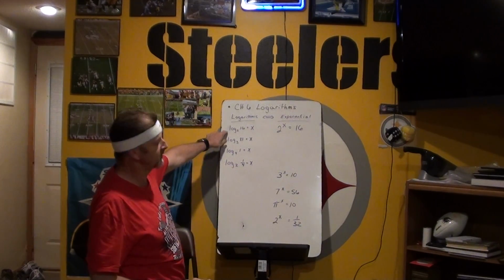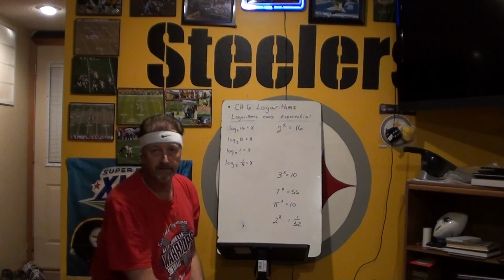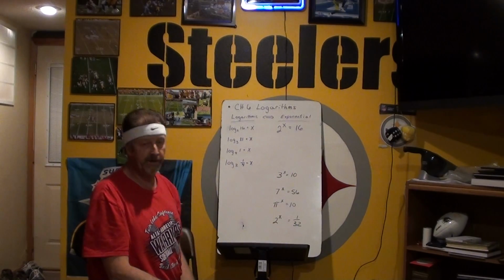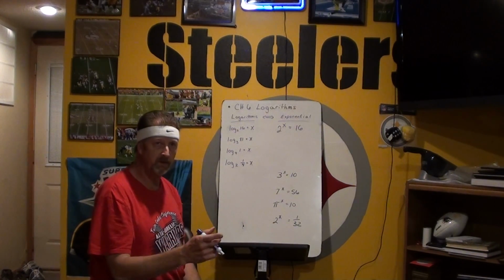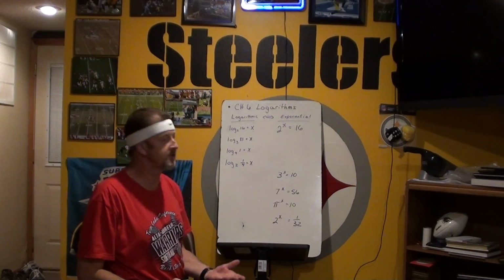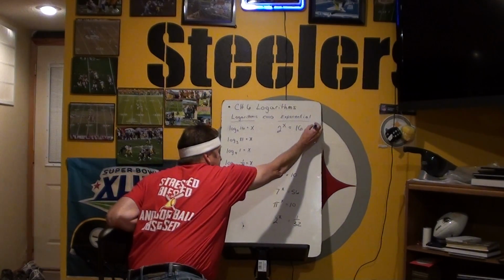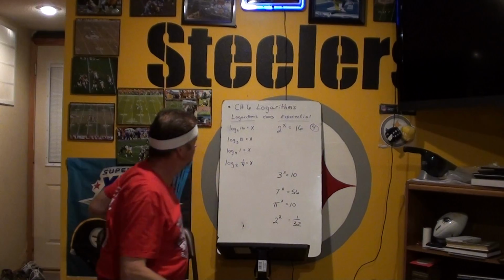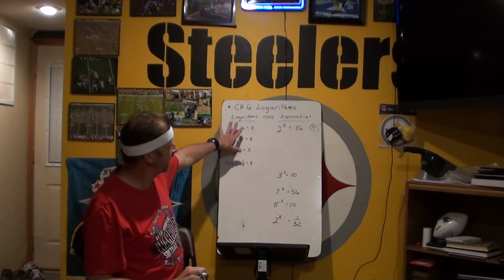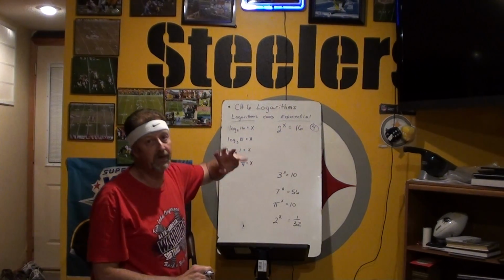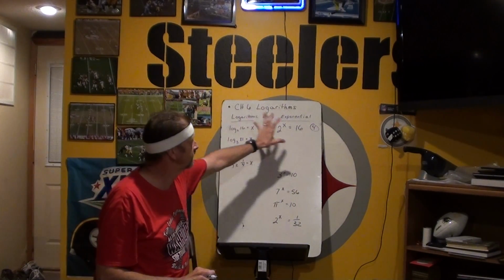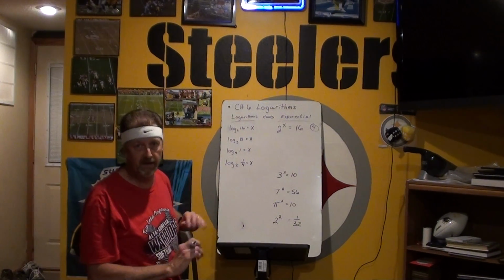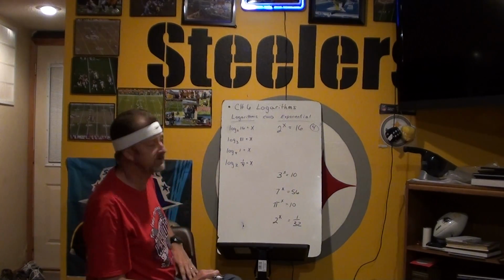Now, looking at this, you might go, I have no idea what that is. Over here, hopefully you've got a fighting chance. 2 squared is 4, 2 cubed is 8, 2 to the 4th power is 16. So the answer here is 4. Not evident over here, but it is over here. As you get really good, you may start seeing answers over here, but let's convert it into exponential form, and then it'll just pop us right in the face.